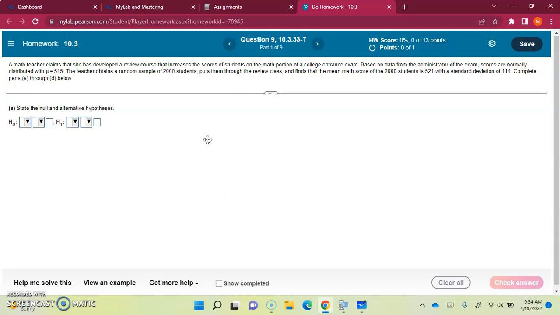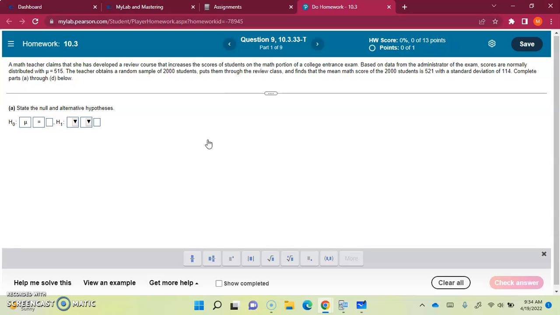Here is question number 9 from your homework 10.3. It says a math teacher claims that she has developed a review course that increases the scores of students on the math portion of the large college entrance exam. Based on the data from the administrator, the scores are normally distributed with a mean of 515. So the original value is given to be 515.